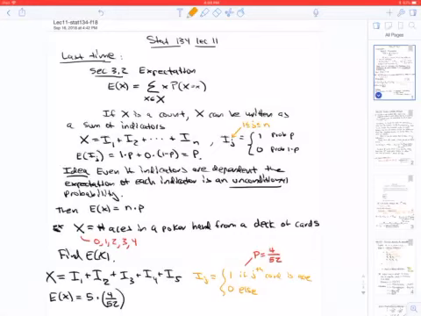Hello, this is Stat 134, Lecture 11. Last time we started Section 3.2 on expectation. Remember that the expectation of a random variable is the center of the data. In other words, it's a weighted average of the values of that random variable, weighted by the probability of those